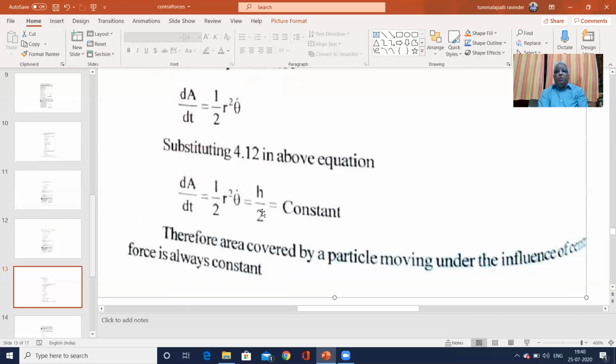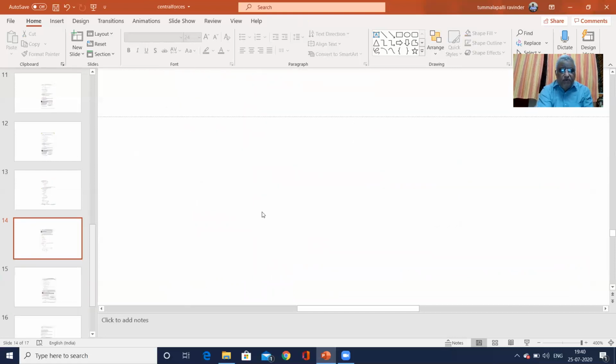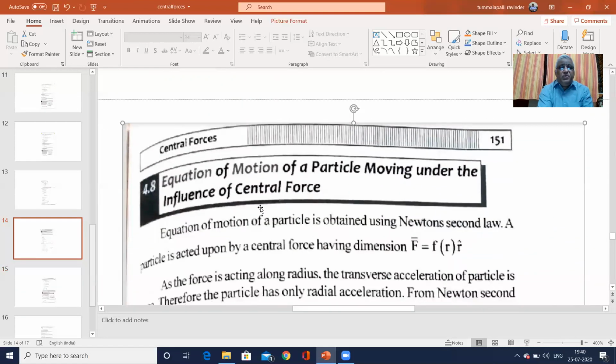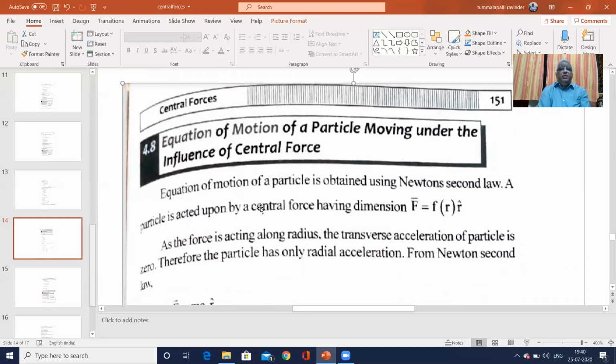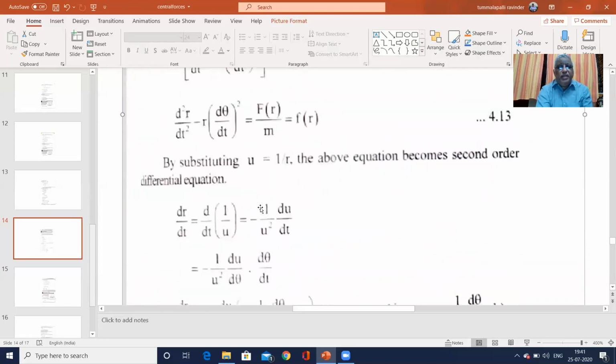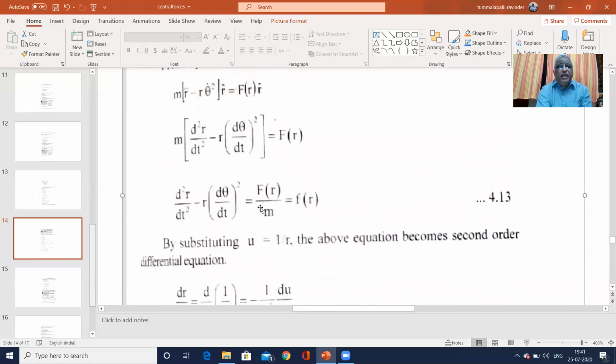So we have got many small definitions. The central force is conservative, and the area covered by a particle moving under the influence of a central force is constant. The central force is the negative gradient of potential energy. Now we'll choose another topic, the equation of motion of a particle under the influence of central forces. How do we calculate it, what are the equations, and how do we solve them? This is a very mathematical part.